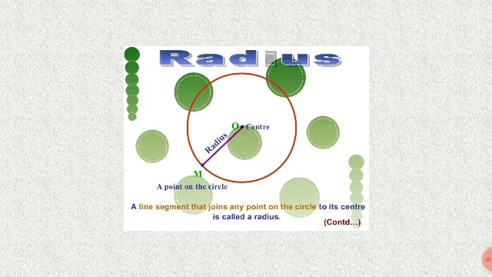So what is a radius? A line segment that joins any point on the circle to its center is called a radius. The center point is O. Any line you can draw, wherever you draw the line, is called a radius. A line segment that joins any point on the circle to its center is called a radius.